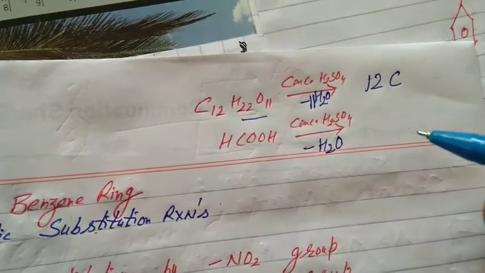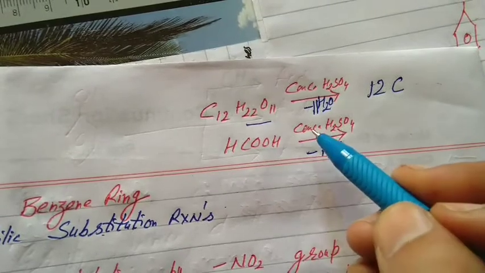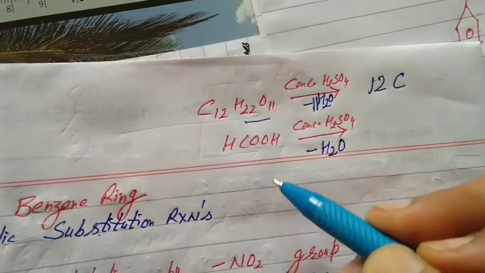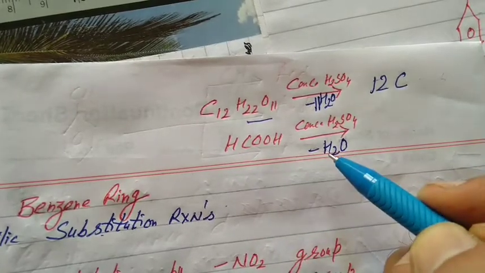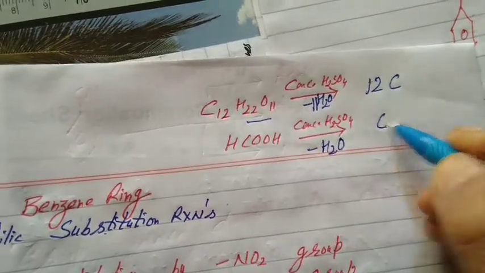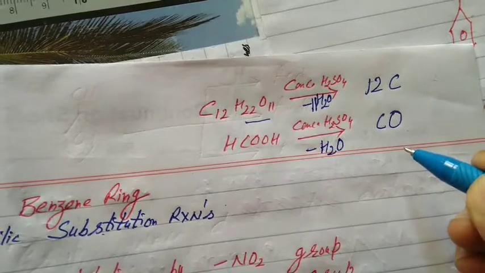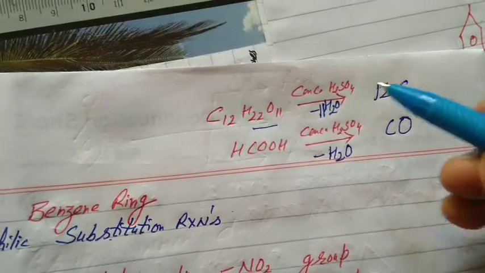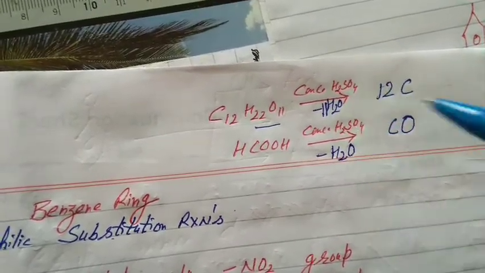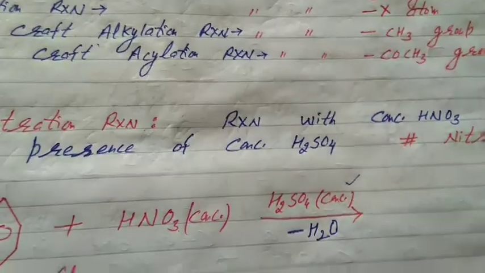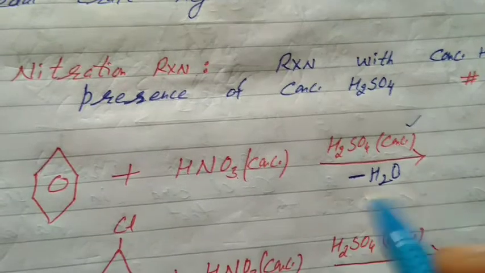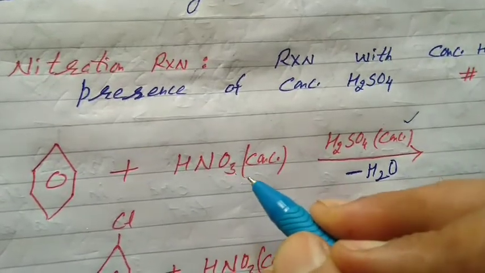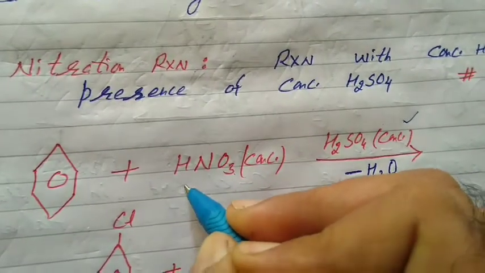What happens? Dehydration. Again, concentrated H2SO4 is mentioned. It is formic acid dehydration. Water contains only 2 hydrogens, that is 1 water we lost and we got carbon monoxide. That's the key point. Whenever concentrated H2SO4 is mentioned, dehydration will proceed in organic chemistry. Now again clear what will happen? Dehydration. Students, in nitration reaction, nitric acid will participate.